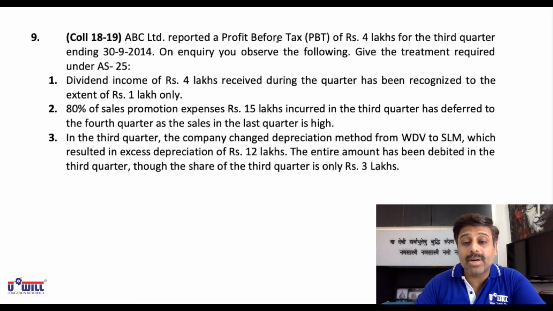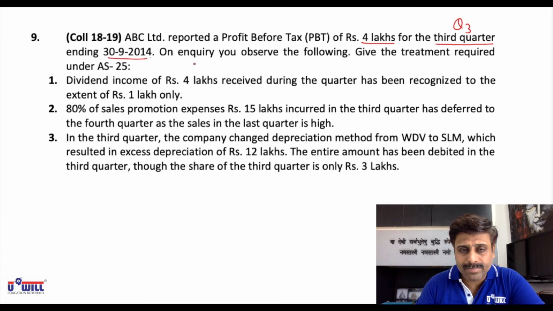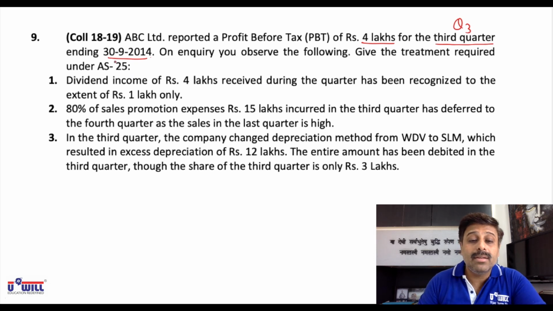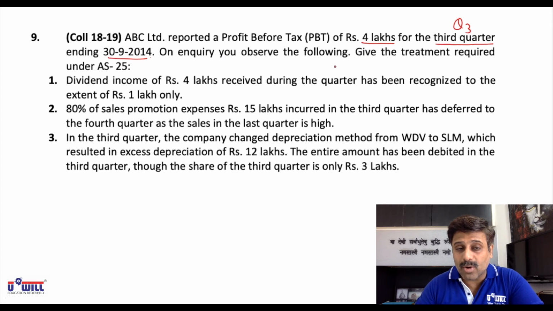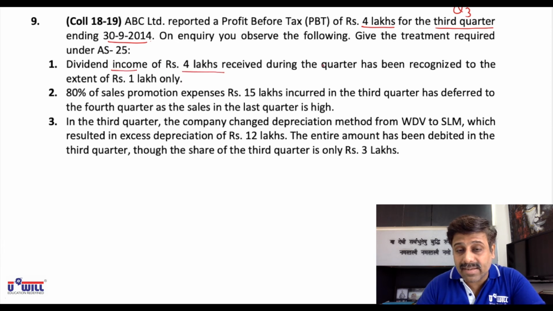ABC Limited reported a profit before tax of rupees 4 lakhs for the third quarter ending on 30th September 2014. Maybe they are following calendar year. Okay, calendar year means January to December. In January to December, 30th September 2014 will become the third quarter. On inquiry, you observe the following. Give the treatment required under AS 25. Dividend income of rupees 4 lakhs received during the quarter. During the quarter means quarter 3.